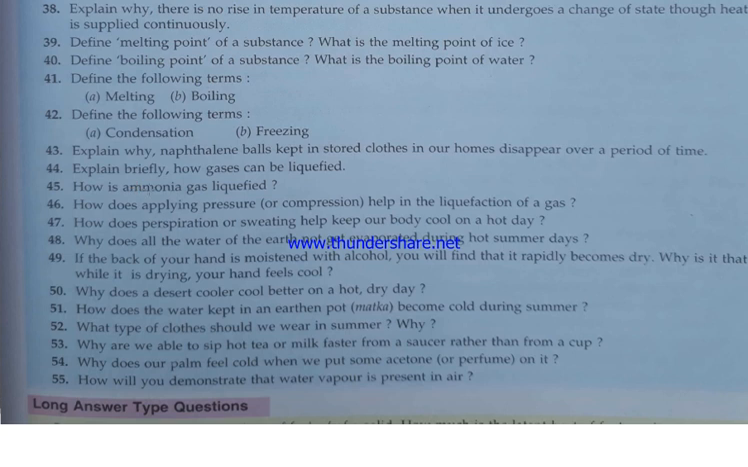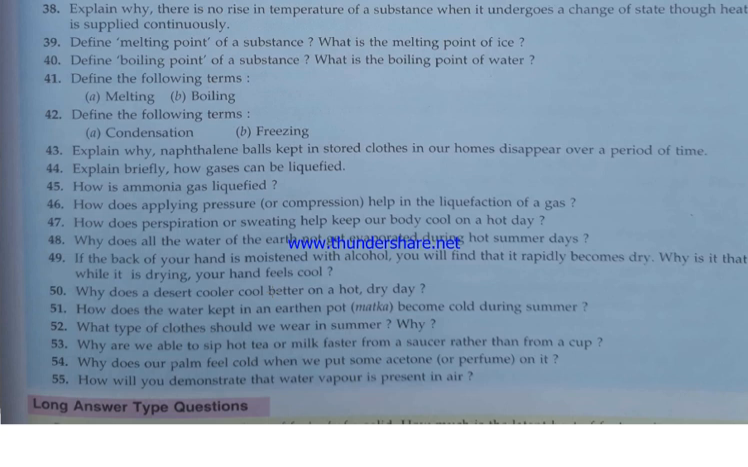How does ammonia get liquefied? By high pressure, low temperature. By applying pressure, because on applying pressure the particles come close to each other. Sweating helps because evaporation causes cooling. How does all the water of earth not get evaporated? Due to evaporation the earth becomes cool. If the back of your hand is moistened with alcohol, it rapidly becomes dry. This is due to evaporation, because alcohol has a low boiling point, it evaporates very easily.